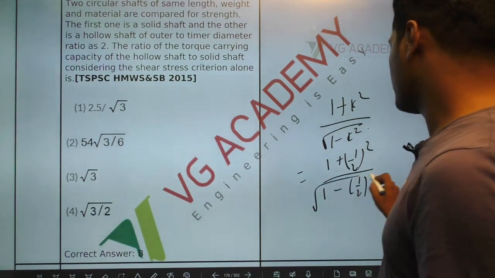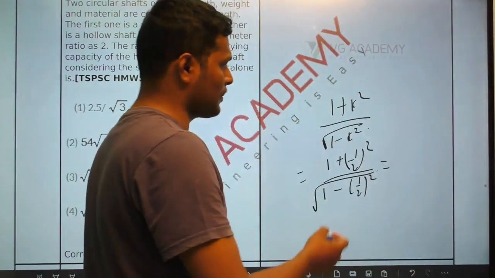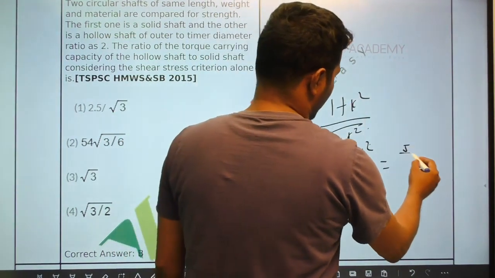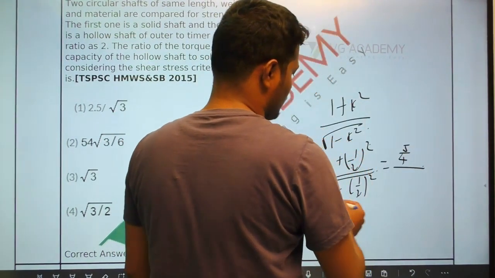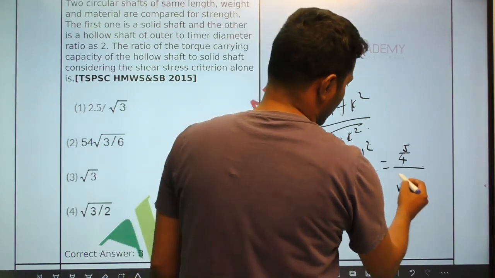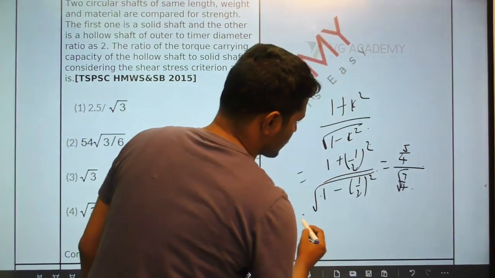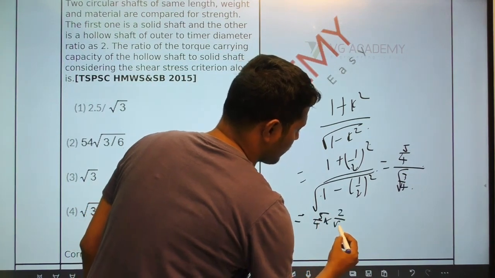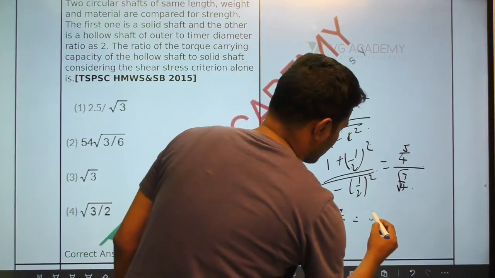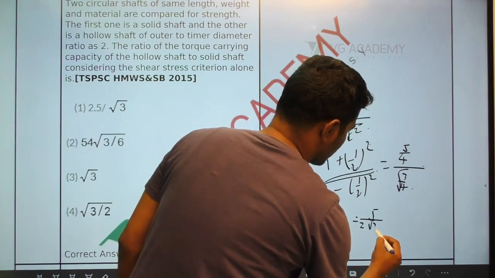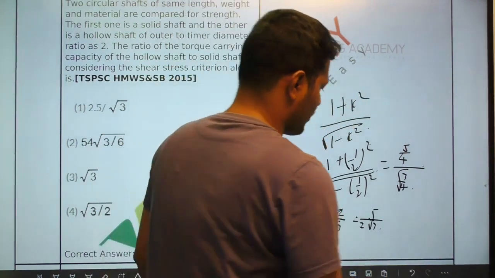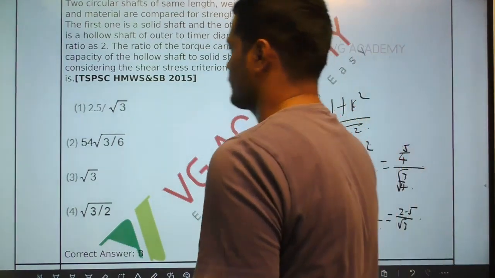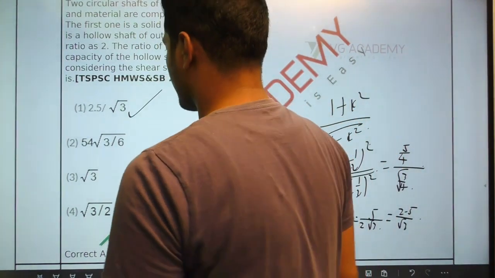So this will become 2 square 4, 5 by 4 divided by square root of 3 by 4. So you can write this as 5 by 4 into 2 by root 3, which is 5 by 2 root 3, or you can write this as 2.5 by root 3. So option A is the right answer.